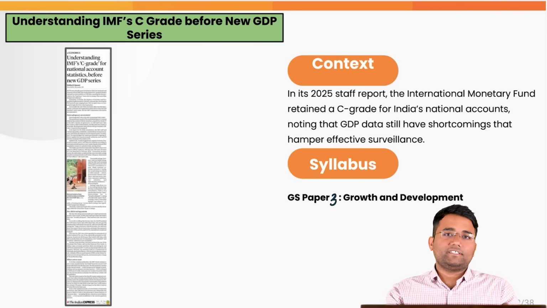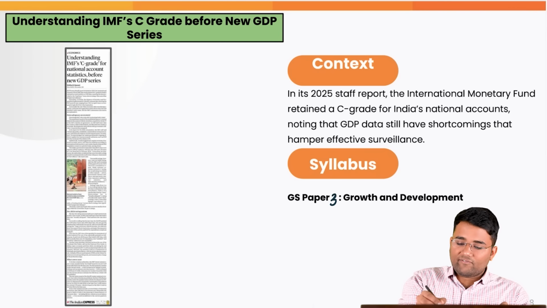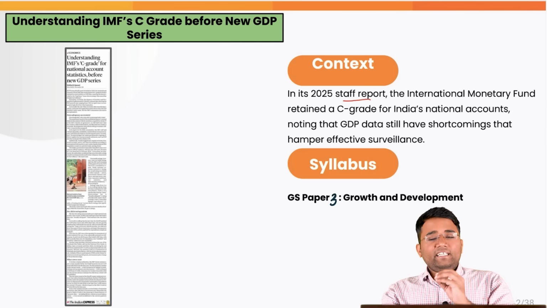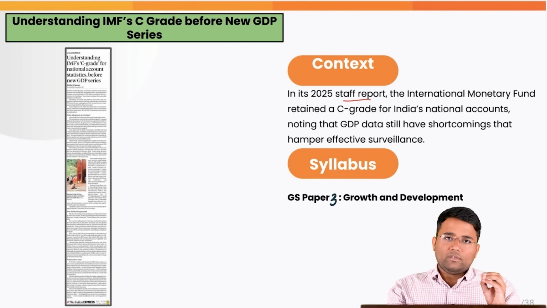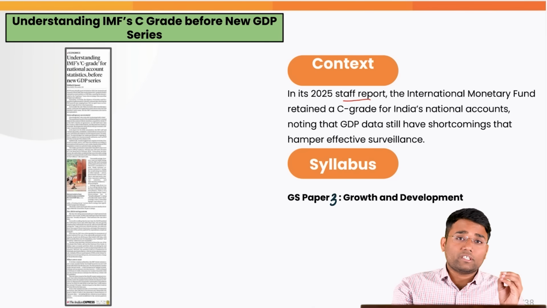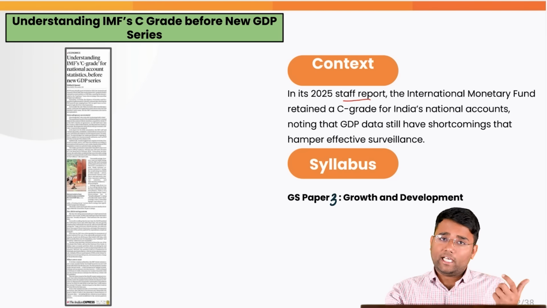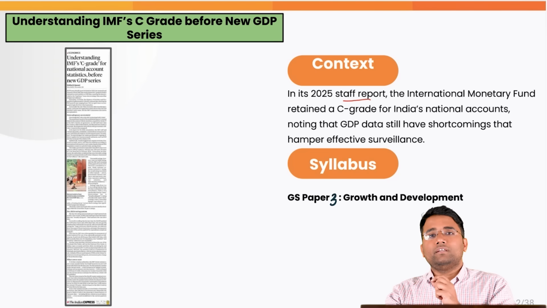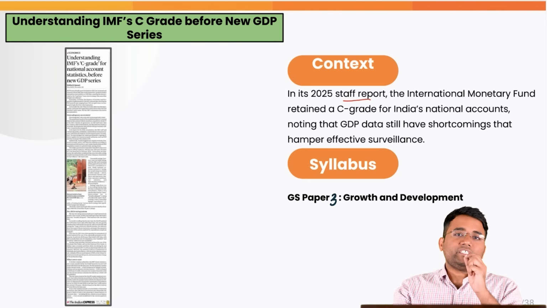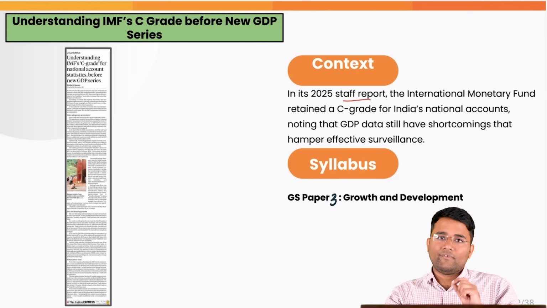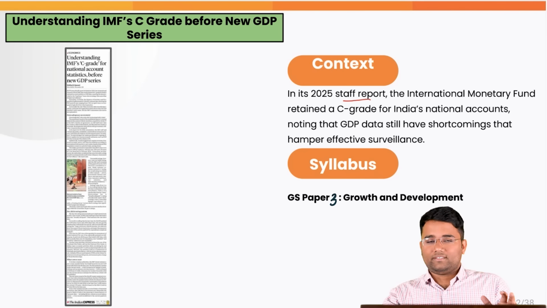So let's start our discussion with the first topic, and the context of that topic is that in its 2025 staff report, the IMF retained a C grade for India's national accounts because they noted that there were various shortcomings and issues with regard to the GDP calculation, the methodology that we are using. And they said that this hampers effective surveillance of the Indian economy. Why is it important? Let's try to understand.